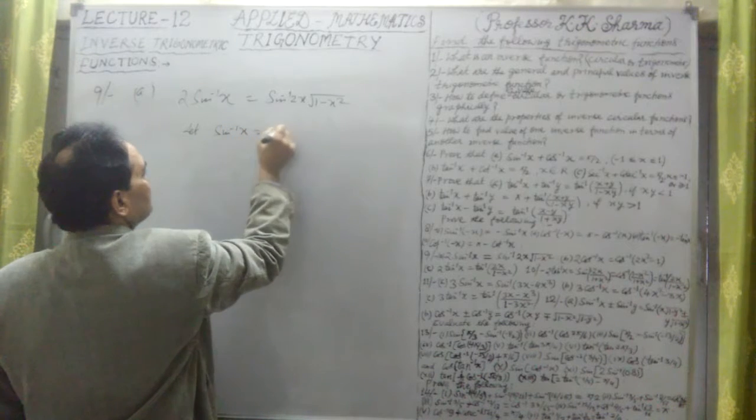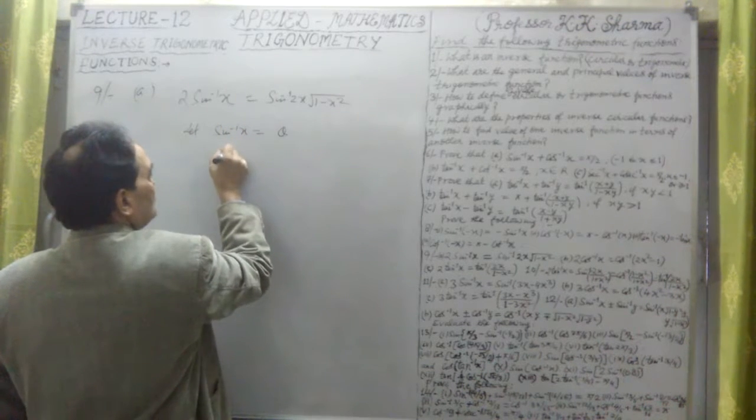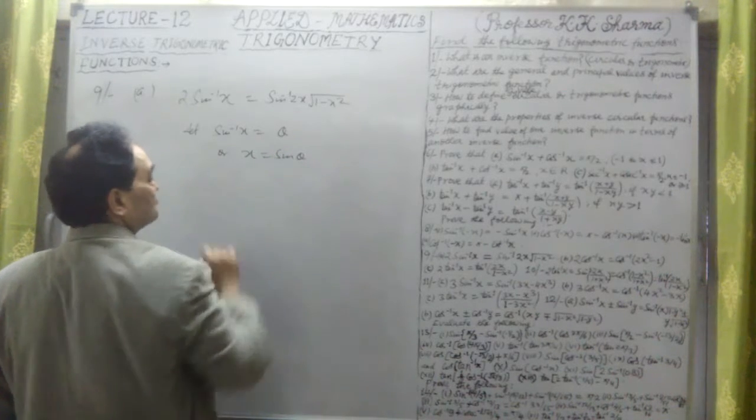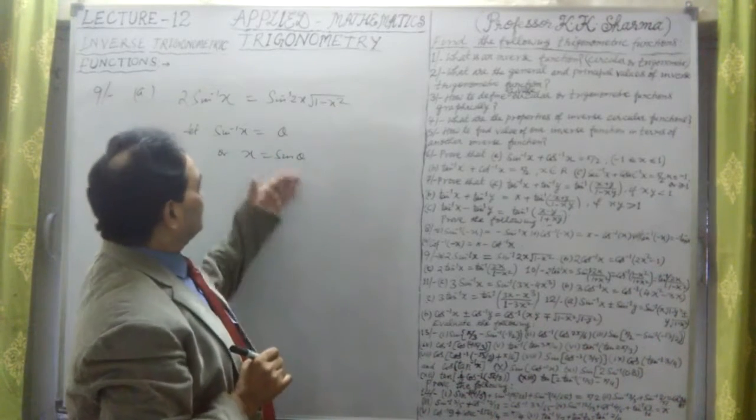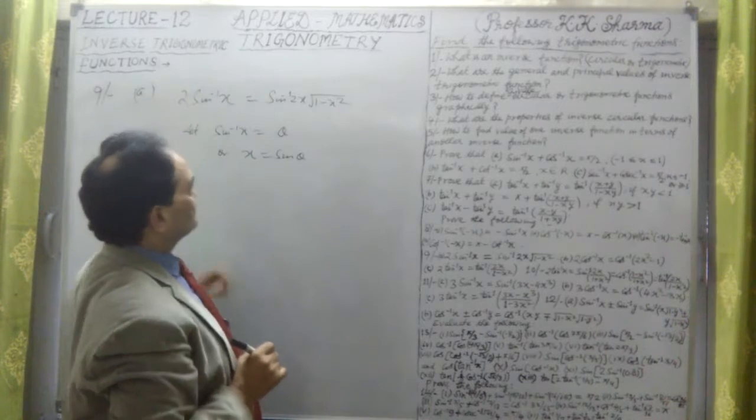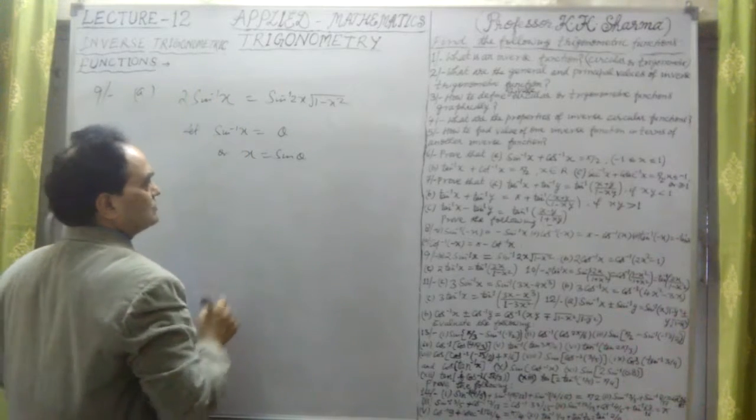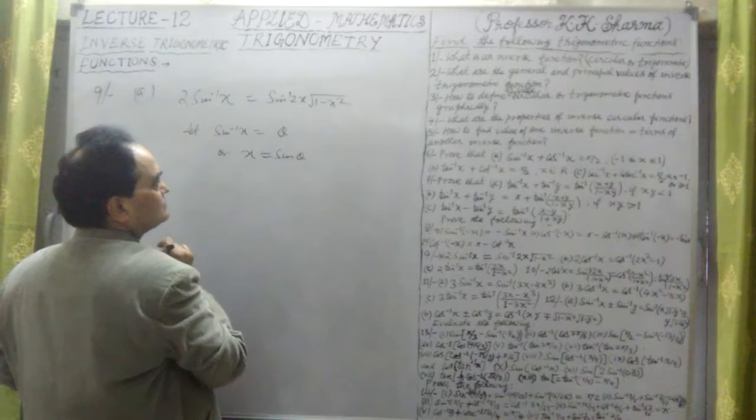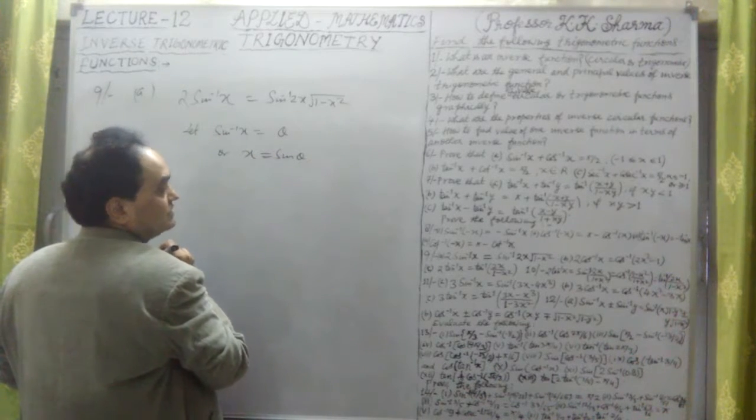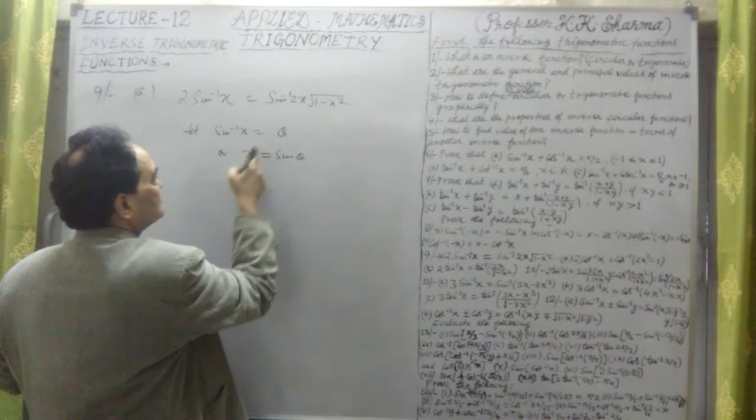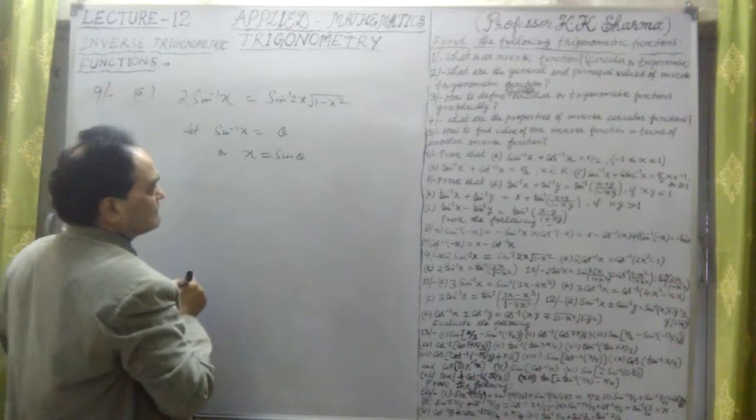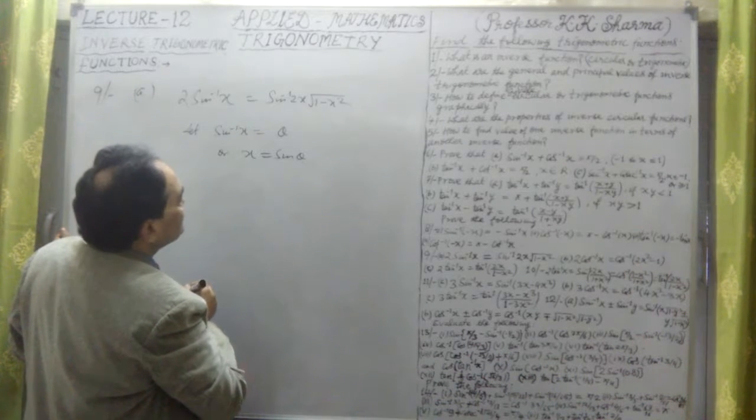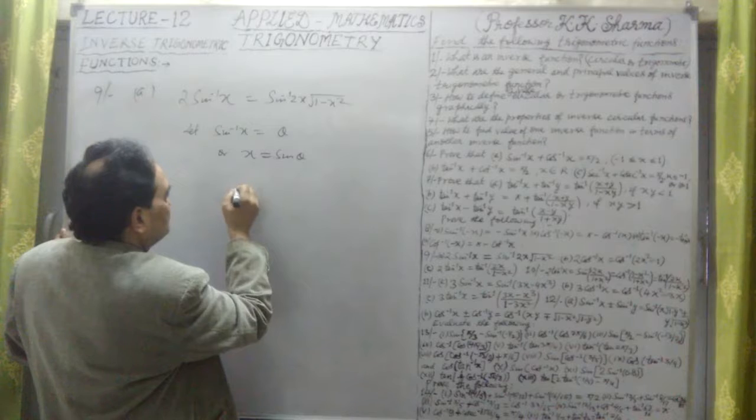Let sin inverse x equal to theta, or x equal to sin theta. We could take x equal to sin theta, then theta equals sin inverse x. Now, if I take sin 2 theta in that situation, x equal to sin theta. Now we know what sin 2 theta is equal to.